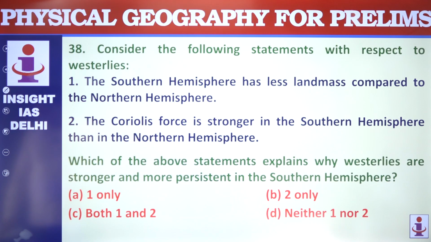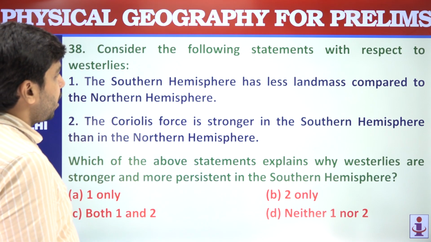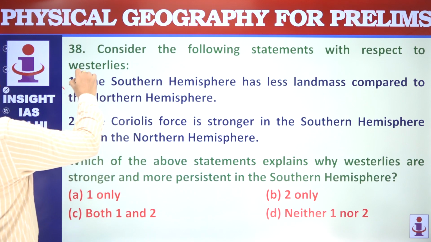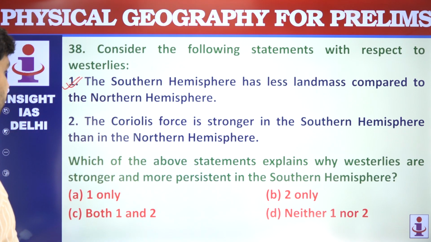Next question is on westerlies. The southern hemisphere has less land mass compared to the northern hemisphere. Southern hemisphere is having less land mass. Yes, this is correct. Southern hemisphere has less land mass. Coriolis force is stronger in the southern hemisphere than in the northern hemisphere.